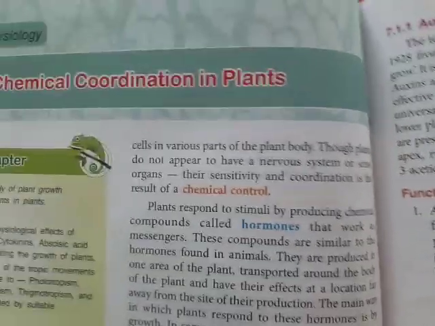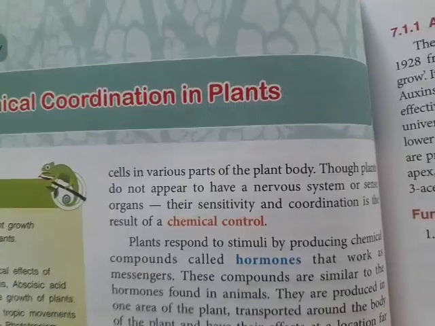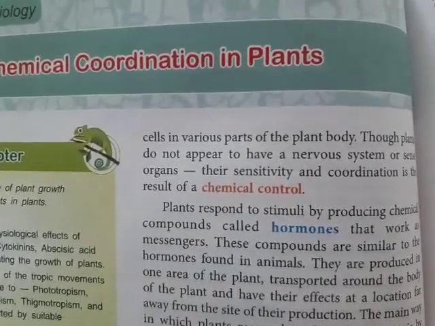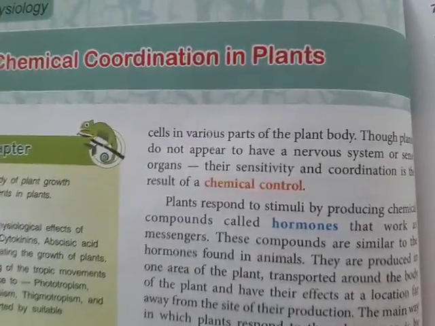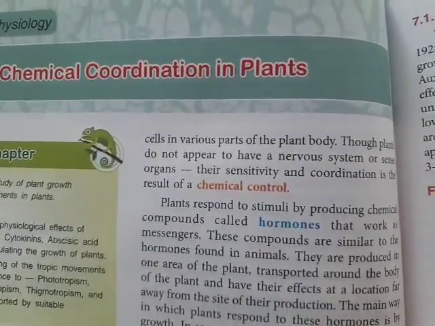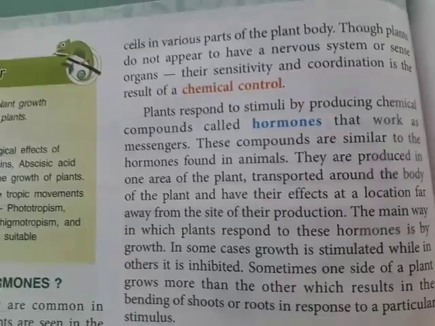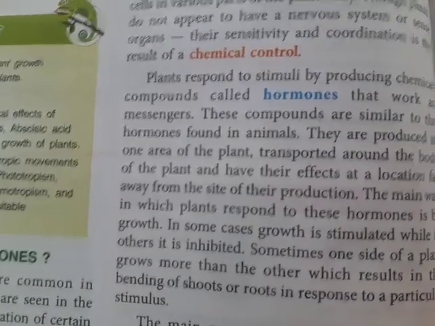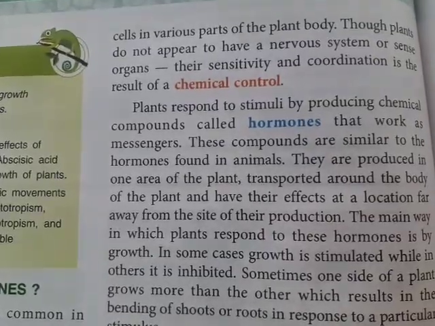They don't have nervous control, but this sensitivity and coordination, that is the growth of the cells and many other things like movement, these all have a chemical control. So plants will be responding to the stimuli by producing chemical compounds called hormones that work as messengers.